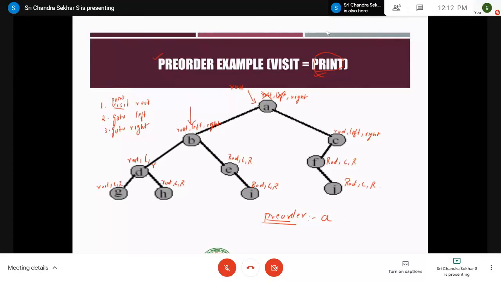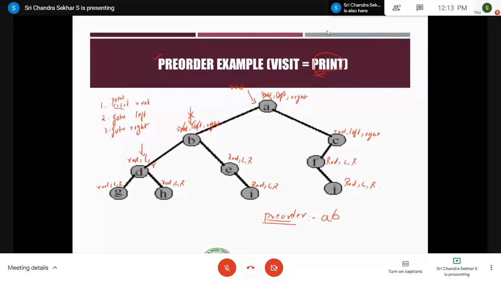Now, what is the first step here? It is root. Whenever you perform one step, you just cross it off, so that it is very easy to keep track, right? So the first step here is visiting the root. That is nothing but printing the root. I have printed it. Therefore, the first step is completed. Now go to the second step. It's nothing but go to left. So you move this pointer towards the left here, right?